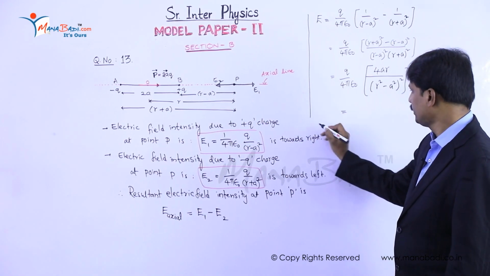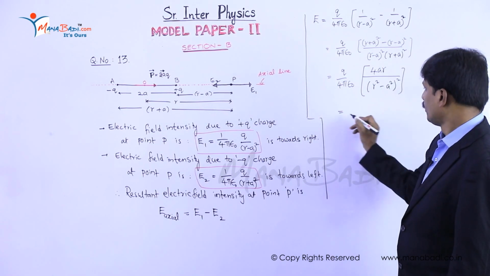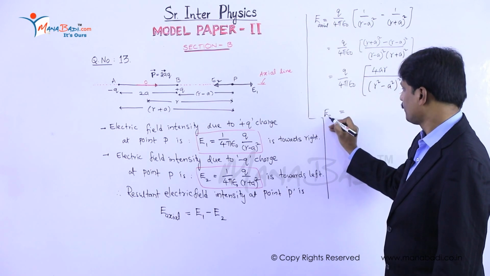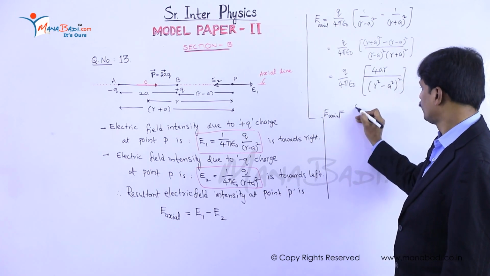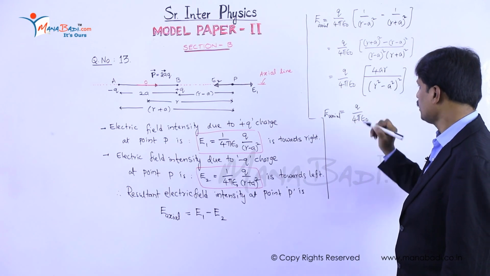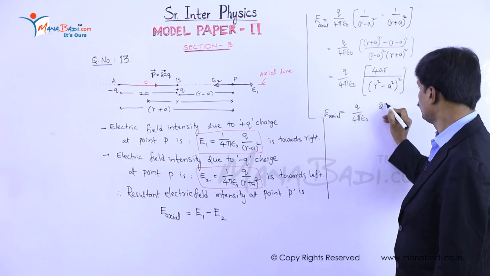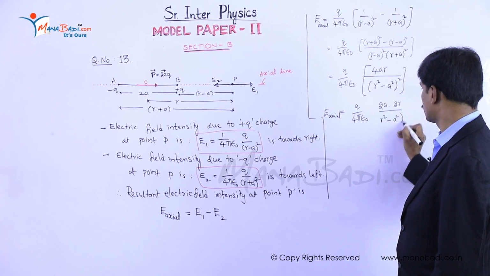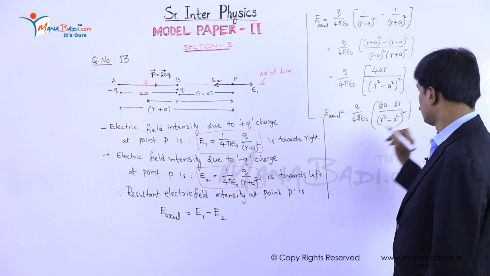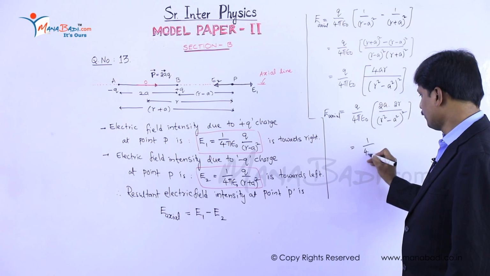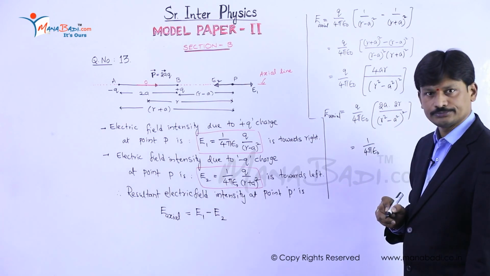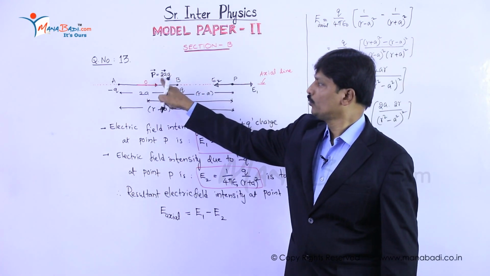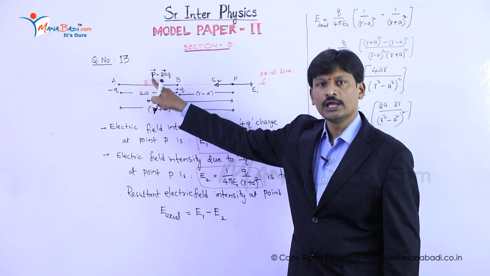Now we can write this as E axial. So E axial is equal to q by 4 pi epsilon naught. We can write this as 2a into 2r by r square minus a square whole square. Next we can write it as 1 by 4 pi epsilon naught, 2aq, nothing but dipole moment.